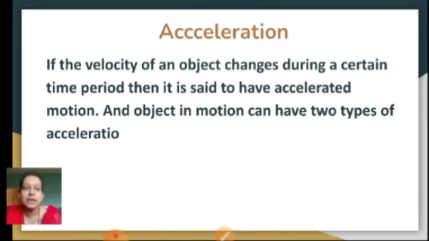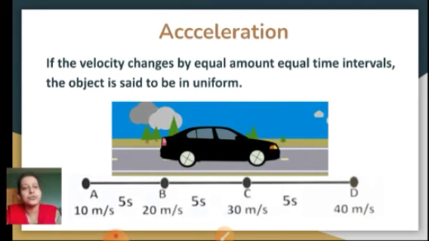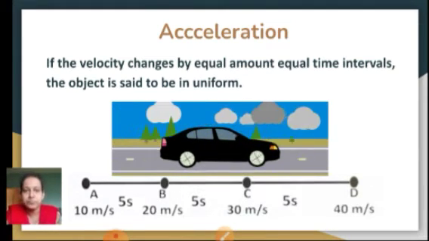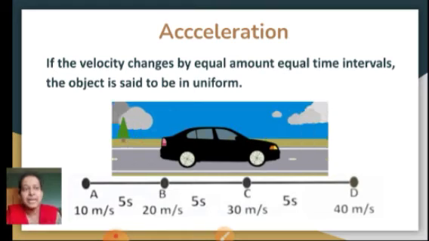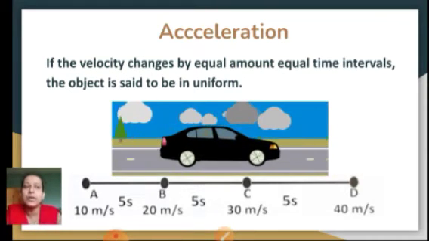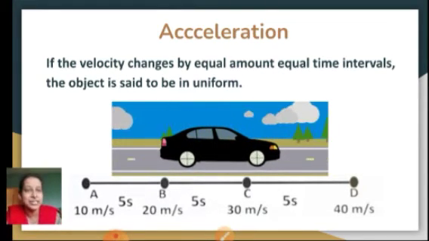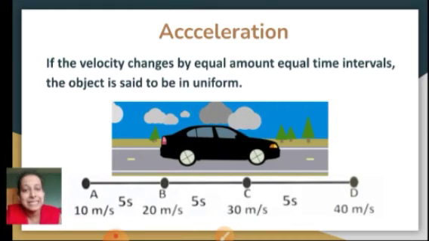An object in motion can have two different types of acceleration. Let's see now what are the two different types of acceleration. Here the first one is, if the velocity changes by equal amounts in equal intervals of time, the object is said to be in uniform acceleration.